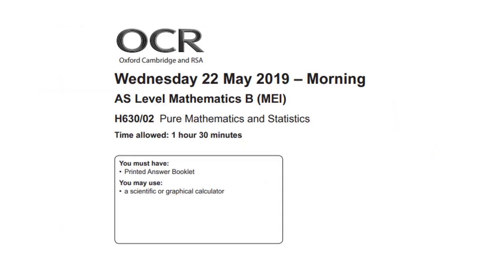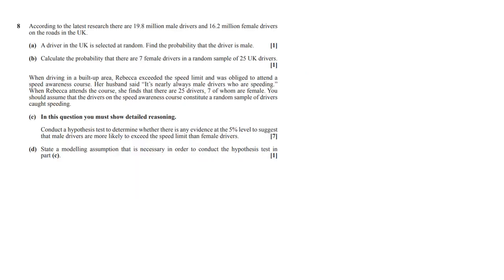So this is from an AS level mathematics paper, and just for the AS level students, we're going to do a little exam practice question here, just to demonstrate how we might go about AS level. In particular, we're going to look at the statistics side. So this is a stats question. According to latest research, there are 19.8 million male drivers and 16.2 million female drivers on the roads in the UK.